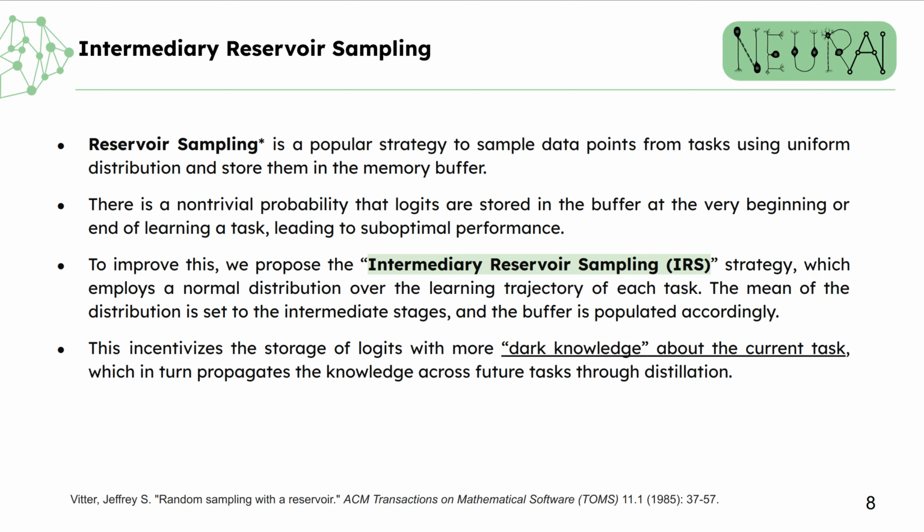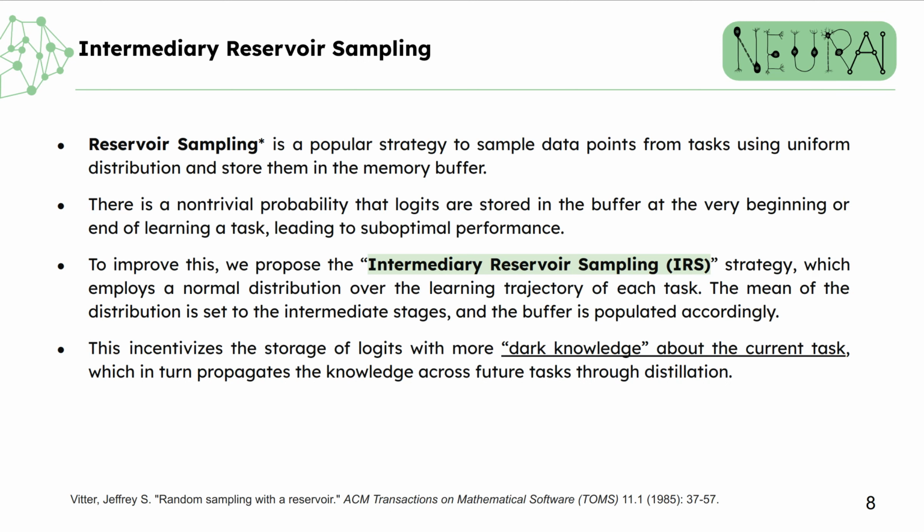To improve this, we propose the intermediary reservoir sampling or IRS strategy, which employs a normal distribution over the learning trajectory of each task to sample the data. The mean of the distribution is set to the intermediate stages and the buffer is populated accordingly. This encourages the storage of logits with more dark knowledge about the current task, which in turn propagates the knowledge across future tasks through distillation resulted by the consistency loss.